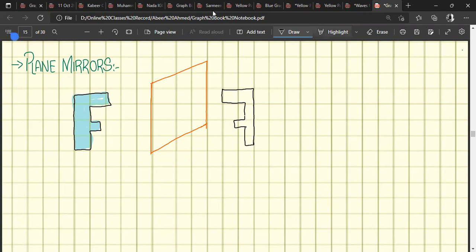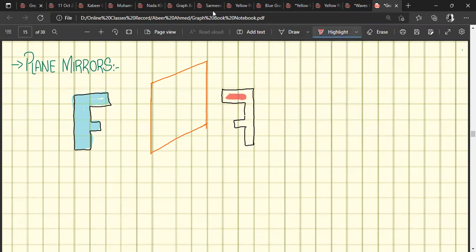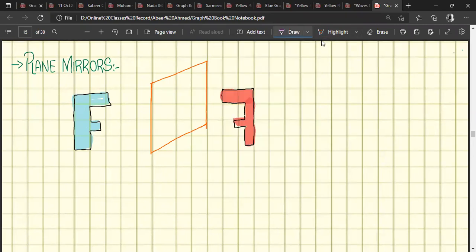So we will get an inverted image in mirrors, and we call it inverted because the left side appears on the right and the right side appears on the left. So that's why we call that image the inverted one. And if we discuss the size of the image, and the nature of the image which is going to be formed in the mirror,